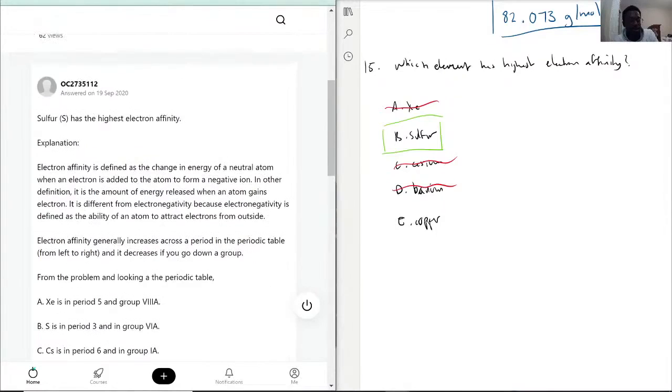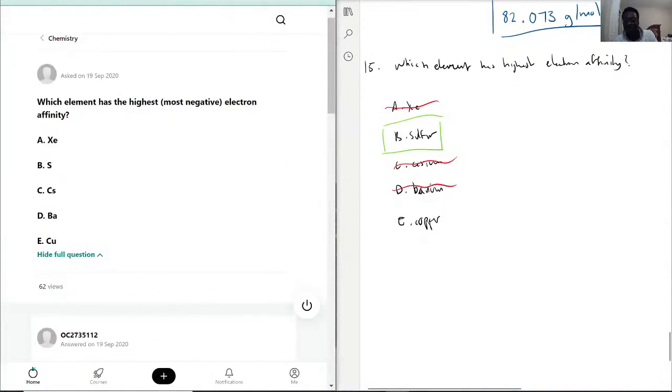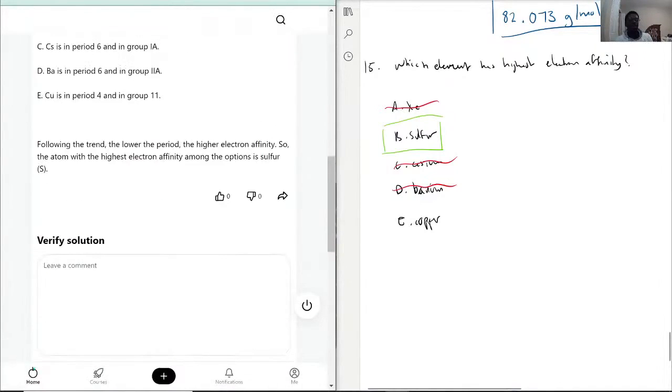Okay, period is referring to the horizontal part. So with that being said, which element has the highest electron affinity? It is indeed sulfur, and this is correct.